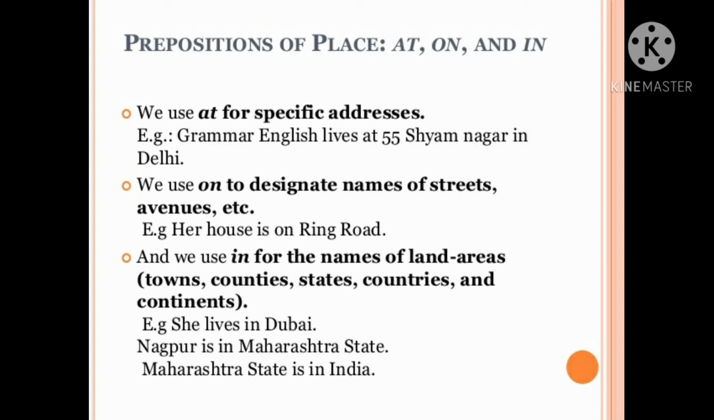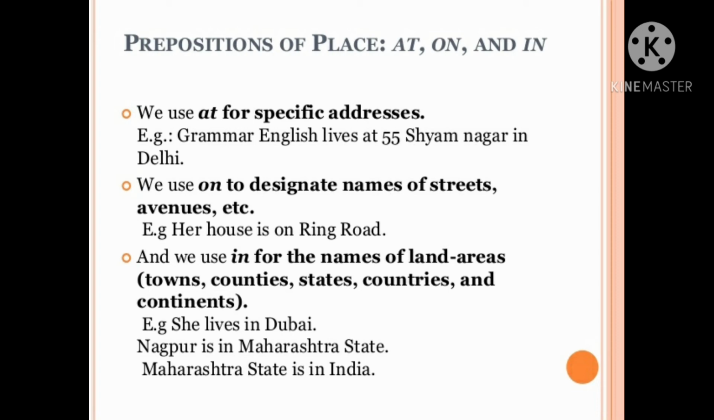Next one we will see is on. We use on to designate the names of streets and avenues. So it tells us about the names of streets and avenues, and we put on there. For example, her house is on Ring Road. So here Ring Road is a street. So that's why we have put on there.